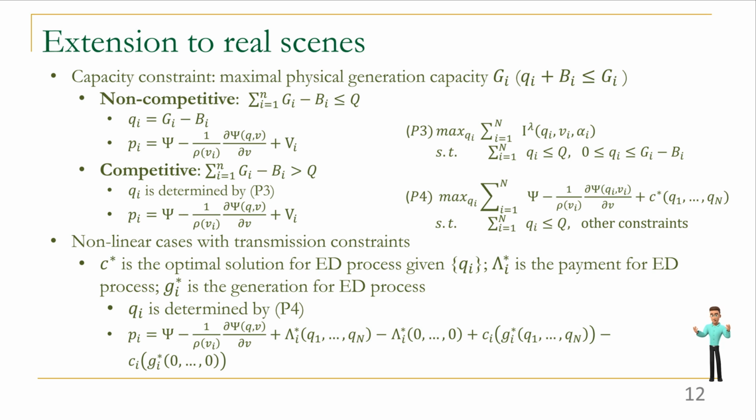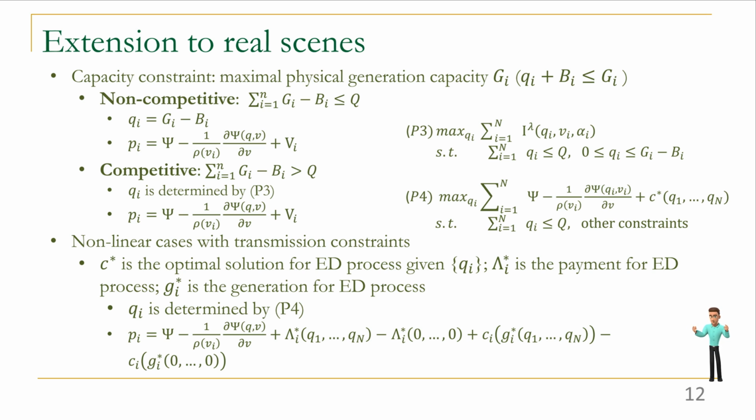Then we also try to extend our auction to more realistic scenes. We first consider the physical capacity constraints. We denote the maximal physical generation capacity as Gi. We know that Qi plus Bi should be smaller than Gi. Then we divide it into the non-competitive scenes and competitive scenes. In non-competitive scenes, all the generators are limited by the physical generation and can receive all the certificates. They are not in the competition for the certificates and the allocation should be the maximal certificate that they can receive. Then the payment also follows the BIC equivalence.